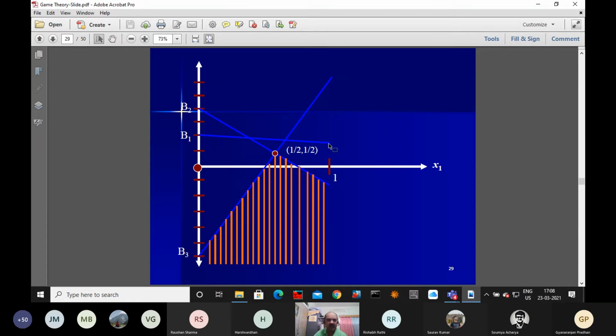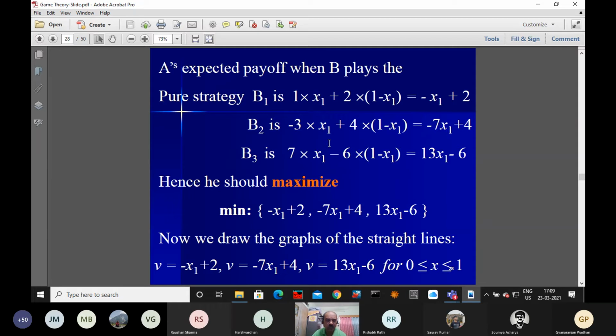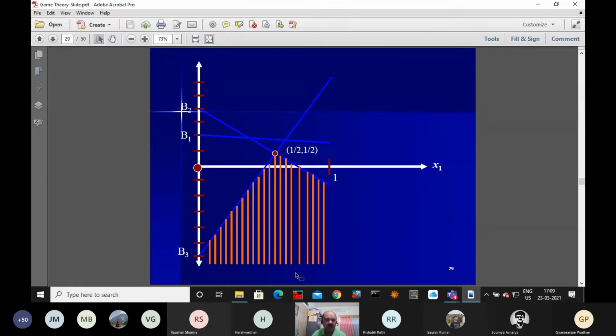Similarly for B2, at 0 it is 4 and at 1 it is minus 3, somewhere here.